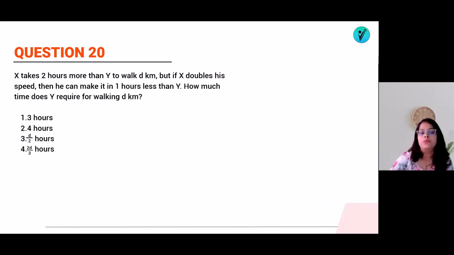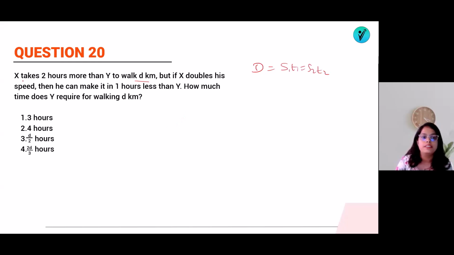Okay, now let's jump on to question number 20. X takes 2 hours more than Y to walk t kilometers. But if X doubles his speed, then he can make it in 1 hour less than Y. How much time does Y require for walking t kilometers? Now the distance is the same. So we can say that S1 T1 is equal to S2 T2.